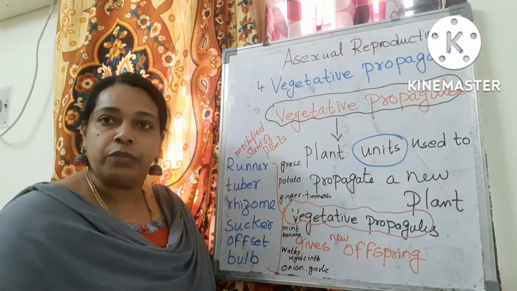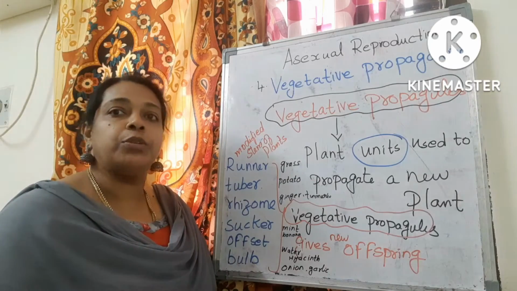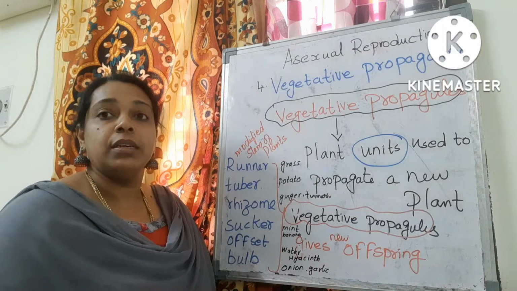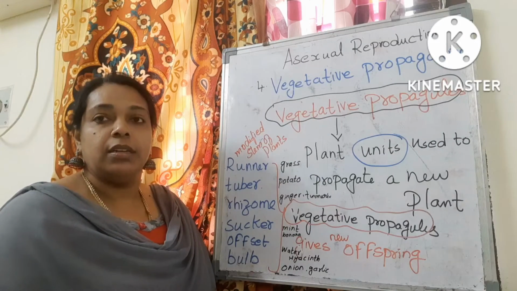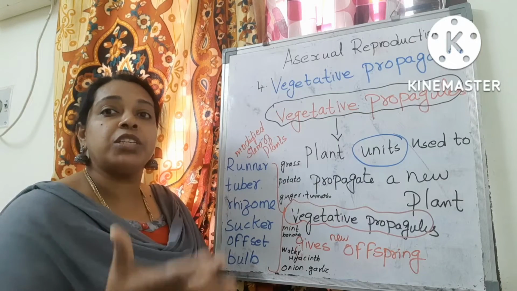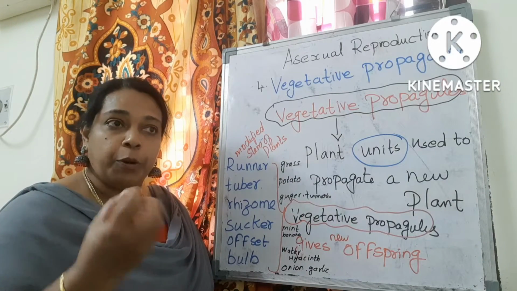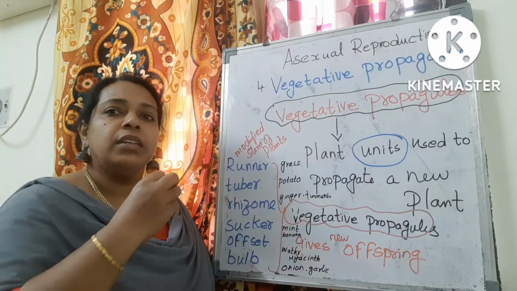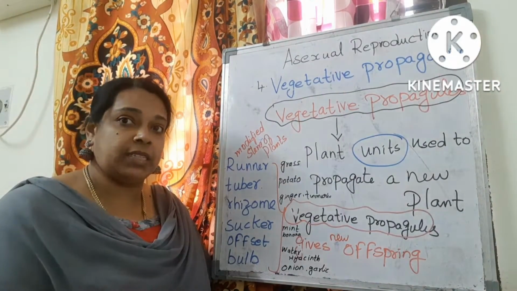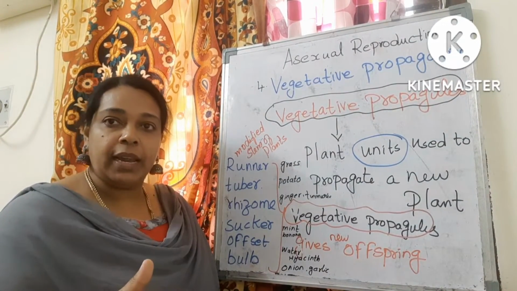What is the normal function of a stem? The normal function of a stem is to give support to the plant. But what does a modified stem give a plant? It gives special functions. They are not normal stems, they are modified stems. They do special functions like storage of food, protection, support, like that. That is why they are called modified stems. There are three types of modified stem: underground stem, subaerial, aerial.